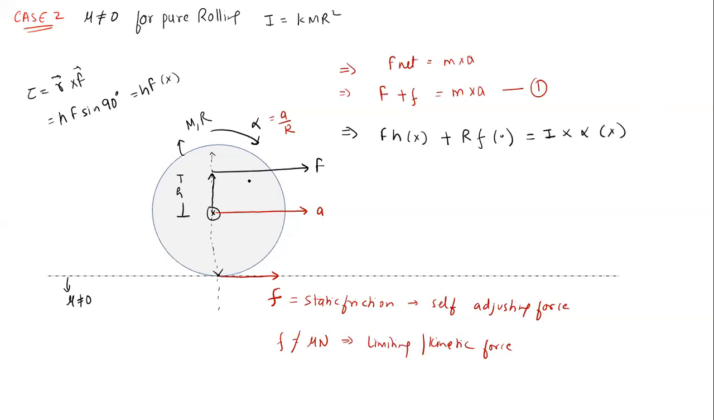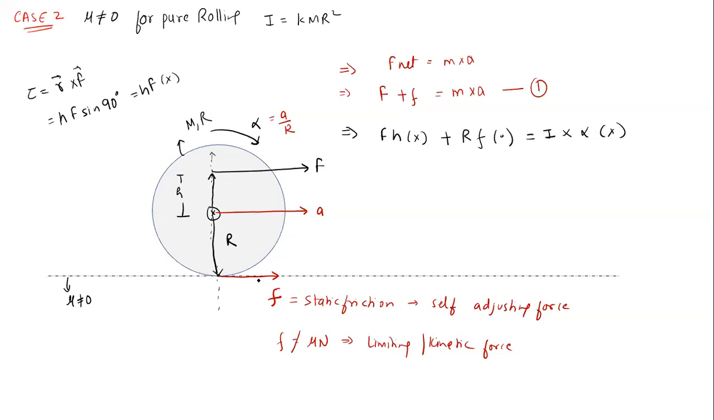Did you understand this? How did I write the torque equation here? F into H, because the torque due to the external force F will be F into H inside the plane. What about the friction? For friction, the R vector is the radius of this body. So the torque due to this friction will be Rf outside the plane, equal to I into alpha inside the plane, cross. Did you understand this? Yes or no? Any doubt in this equation?